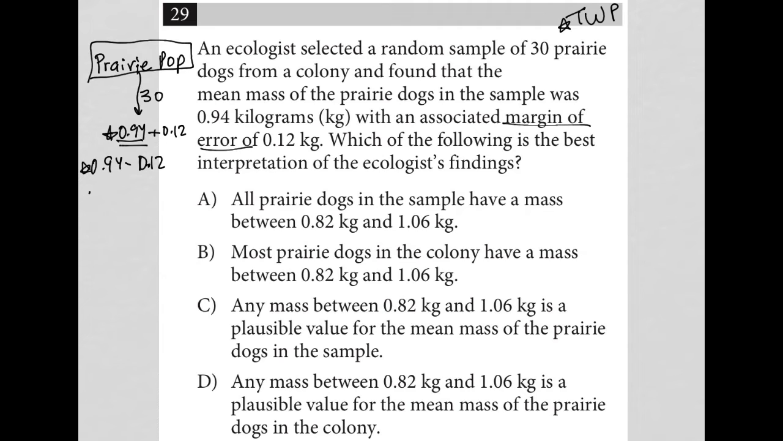Those are our two options, which in essence provides a range of potential real mean masses. 0.94 minus 0.12 would be 0.82. So that on the lowest side would be a reasonable measurement for the actual mean mass of the prairie population, all the way up to our 0.94 plus 0.12, which would be 1.06. So here's our range of values potentially for the mean mass.